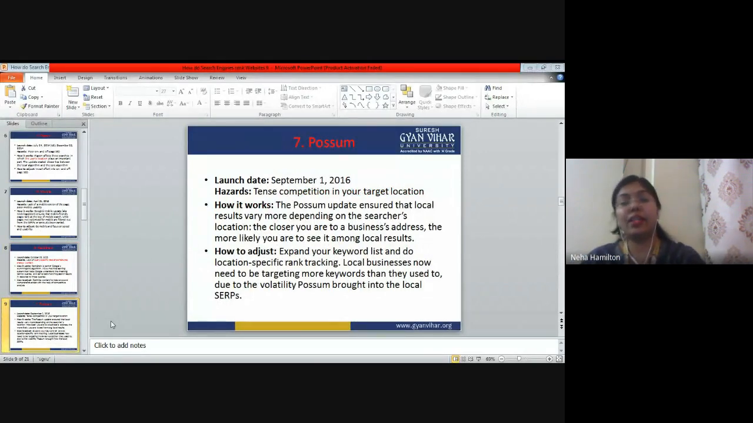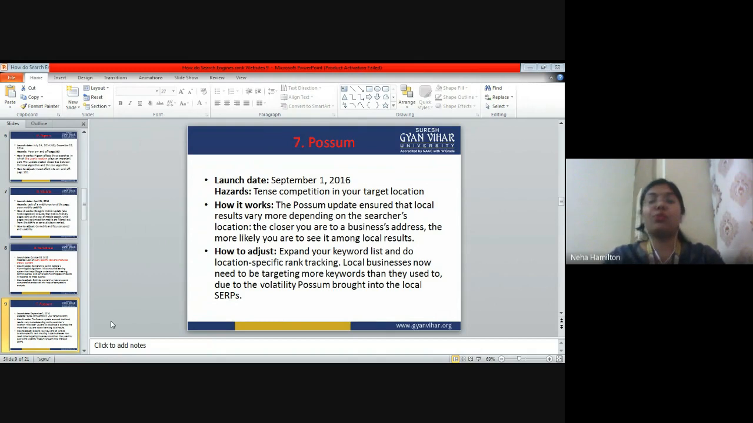Next, the next software that we are going to understand is called POSUM. One more thing I want to say, I'm telling you again, make a table in your copy and then write the launch date, hazards, and how to adjust, so that you don't get confused between all those things and it is easy for you to remember, because these algorithms are very important, and these kind of questions can be asked not only in your exams but also in your interviews. So let us talk about POSUM.